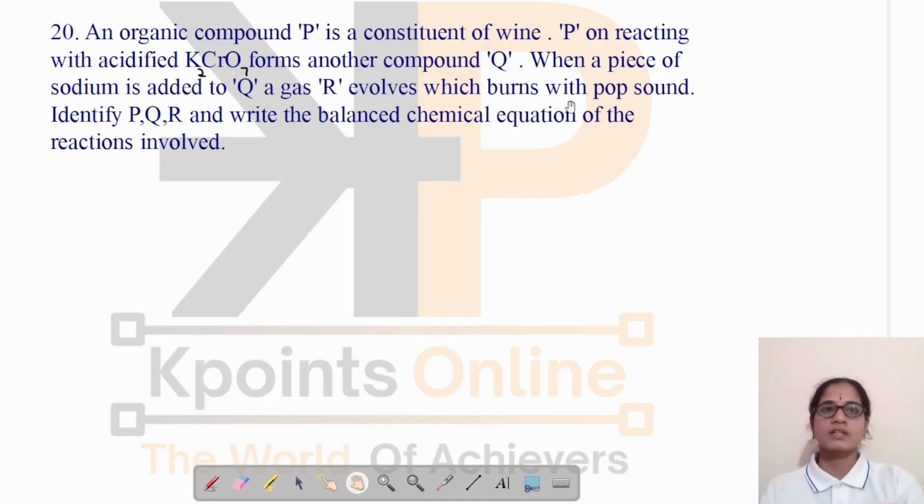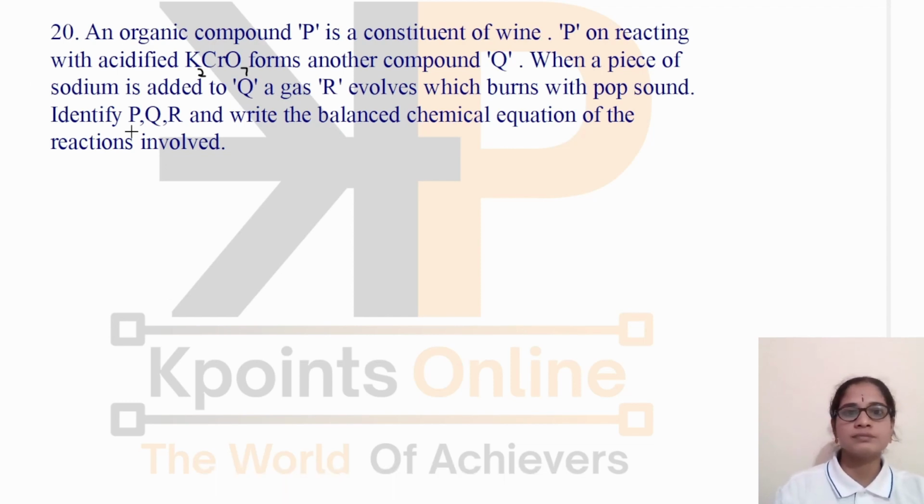Okay. The next question is, an organic compound P is a constituent of wine. P on reacting with acidified K2Cr2O7, that is potassium dichromate, forms another compound Q. When a piece of sodium is added to Q, a gas R evolves which burns with a pop sound. Identify P, Q and R, and also write the balanced chemical equation of the reactions involved.